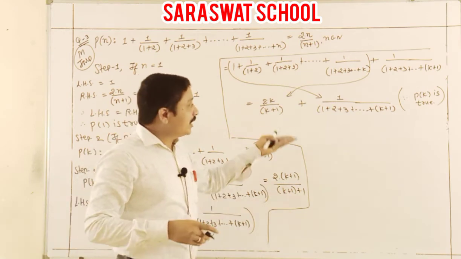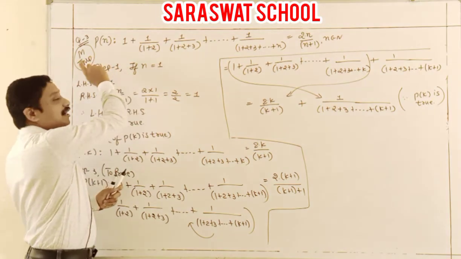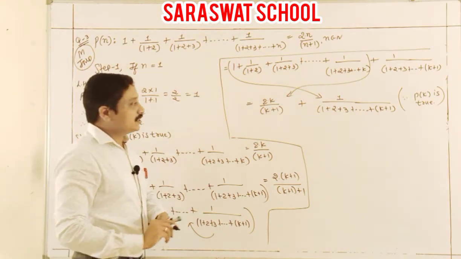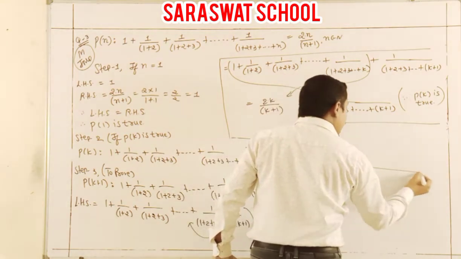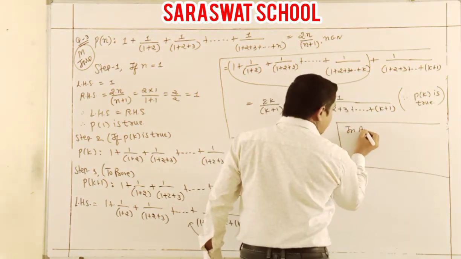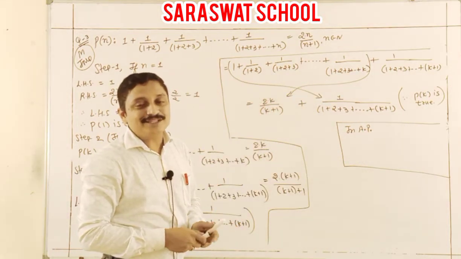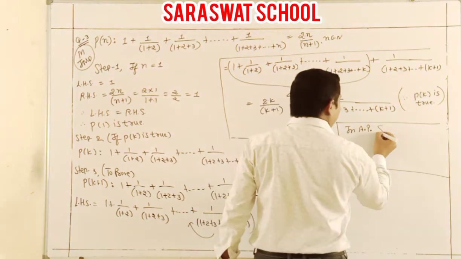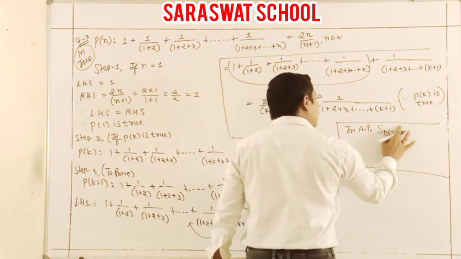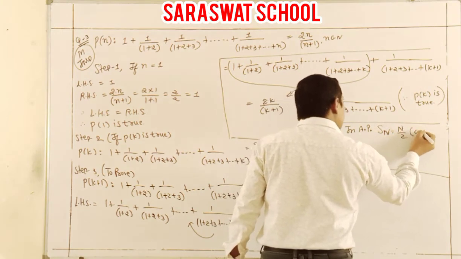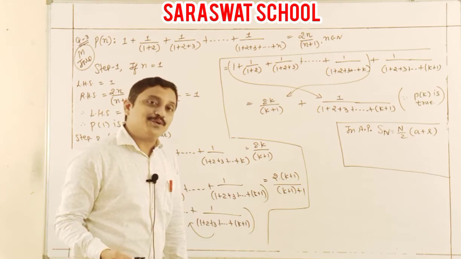Now how can I calculate further? That is the main step. That's why I write down here it is the sum. So this step I just explained by this rule. In the arithmetic progression, yes, arithmetic progression you know. What is arithmetic progression? Sn equals n by 2, I just write down capital letter, n by 2 times A plus L. You know that summation of all arithmetic progression numbers.